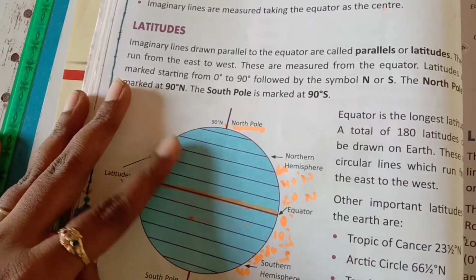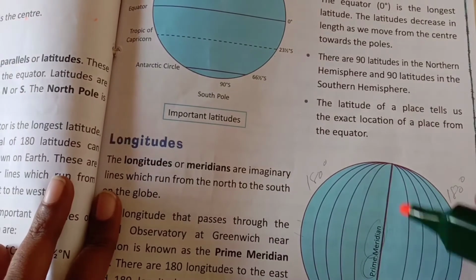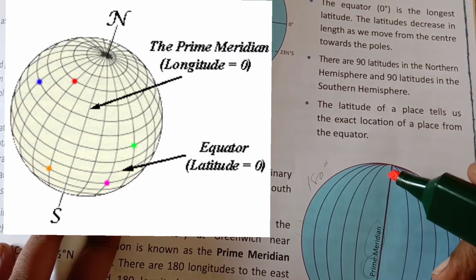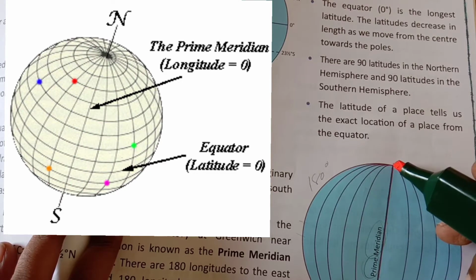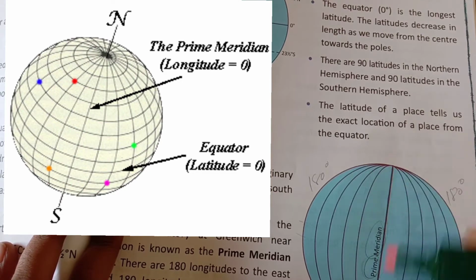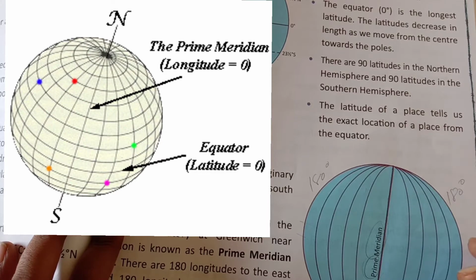Now we will see the prime meridian. The prime meridian is part of the longitude, the long vertical lines. These lines go up to 180 degrees.